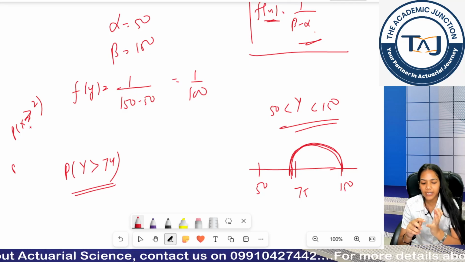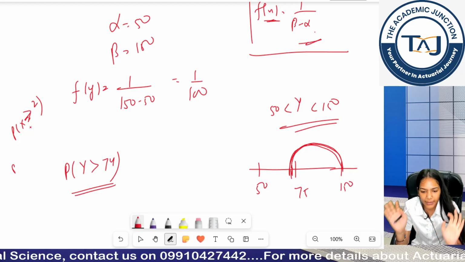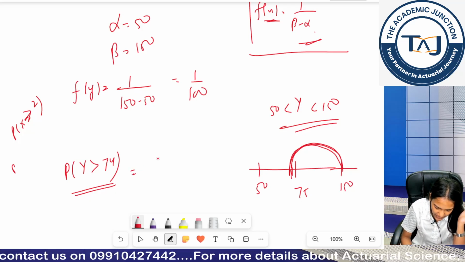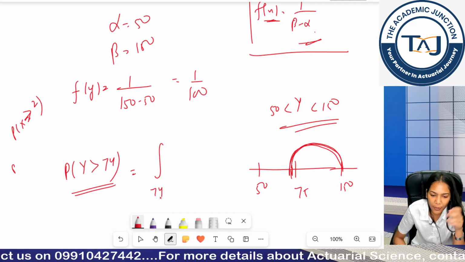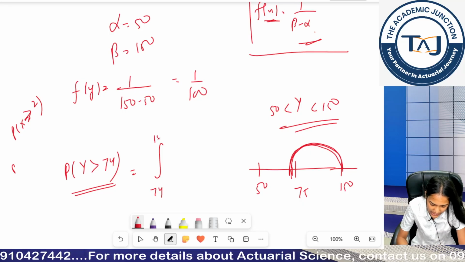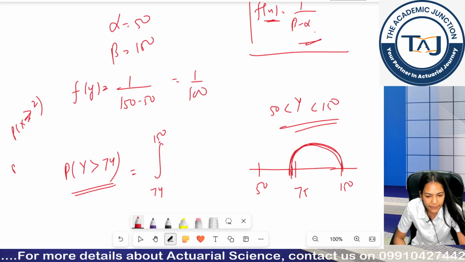I was defined till 3, 4, right? Nothing above that. Above that every probability would be 0, so it is illogical to calculate that. So here also, what is my last range where I can get a defined value of y? It is 150. That's why my range becomes 74 to 150.